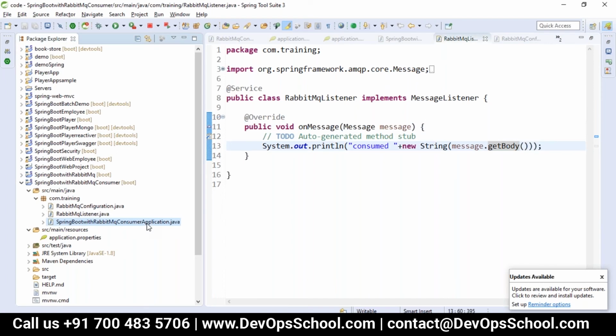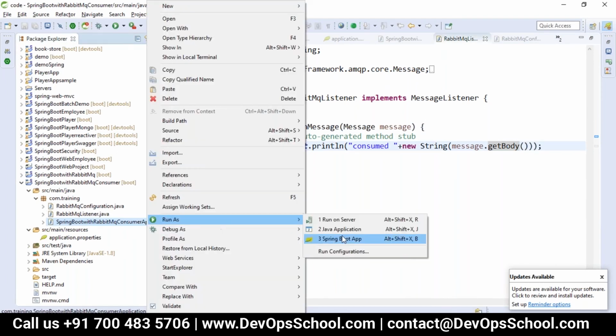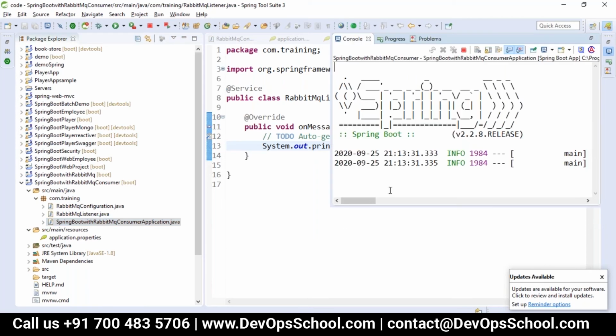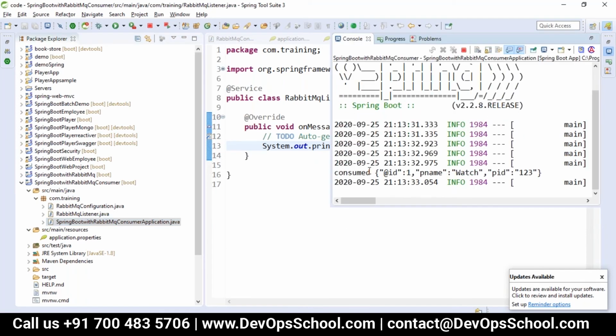I'm running it as a normal Spring Boot application. So we got here consumed, ID is 1, P name is watch and PID is 123. This is the data which I got consumed.